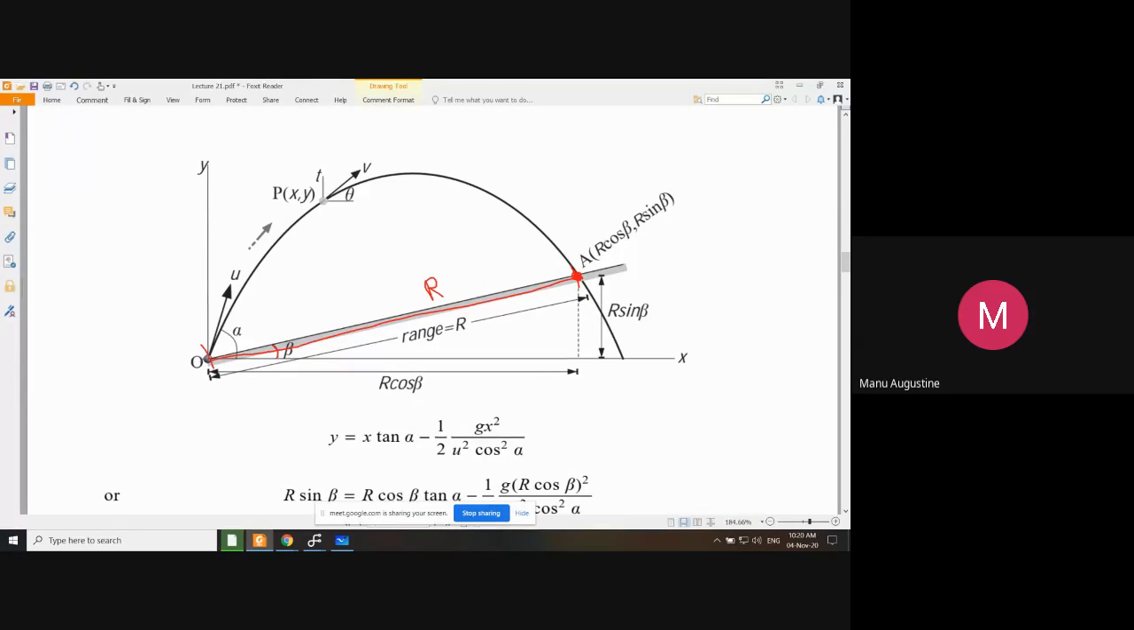So you declare this distance as r and then say that if this distance is r, then this coordinate must be r cos beta and this vertical coordinate should be r sin beta. So in other words, with respect to the origin being taken as the starting point of the particle, the coordinates of this point become r cos beta and r sin beta. And now another thing that you observe is